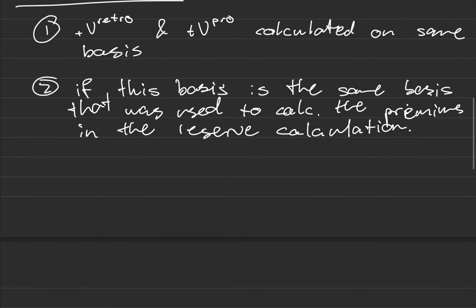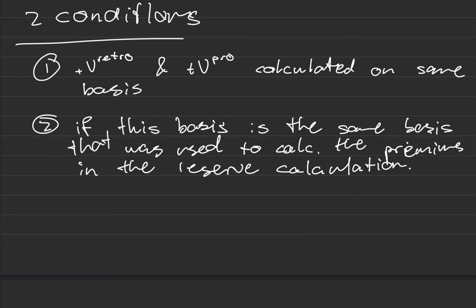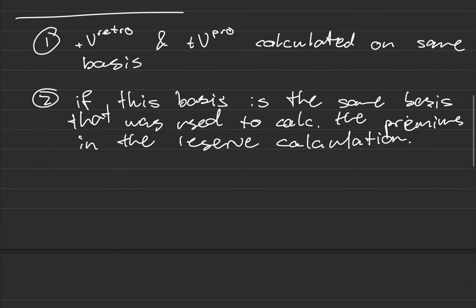Okay, now the reason why the reserves should be the same should be quite obvious, because if I use different bases, then surely I should get different reserves. So whether I do retrospective and prospective, I can't expect to get the same thing if I'm using different bases. So the basis must be the same. Okay, this kind of makes sense to us, but this might not make sense, and I'll explain why once I've started the proof for them being equal under these conditions, and it'll make sense to you.